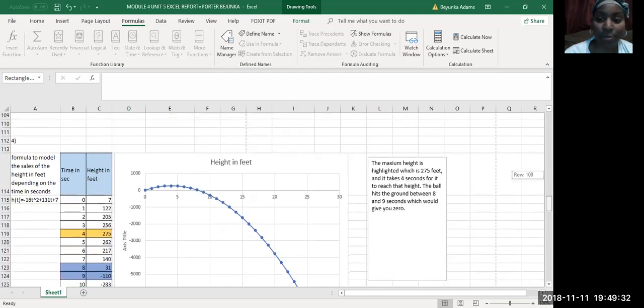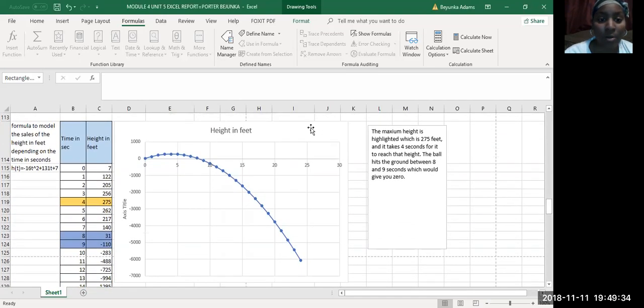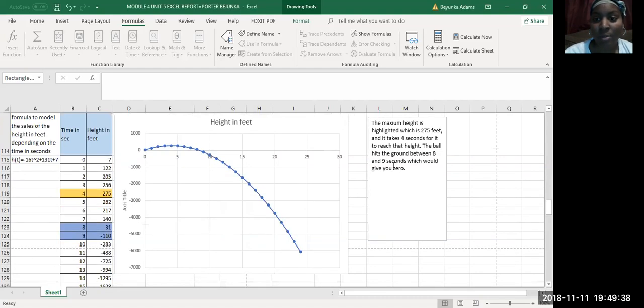All right, number 4, we would have to discuss our findings in this one as well. So the maximum height is highlighted, which is 275 feet, which I got right here. And the time in seconds would be 4 seconds. The ball hits the ground between 8 and 9 seconds, which would give you 0.